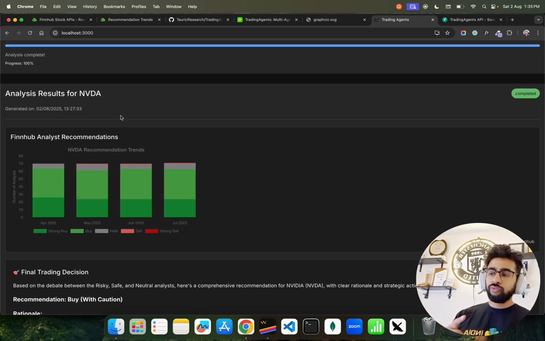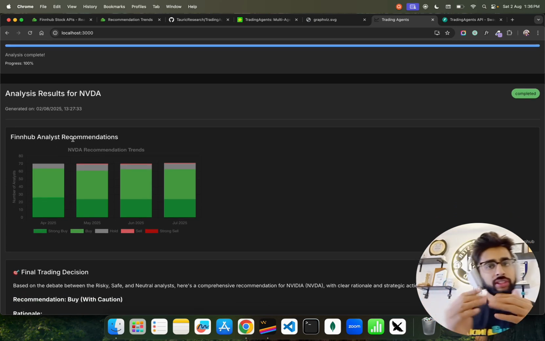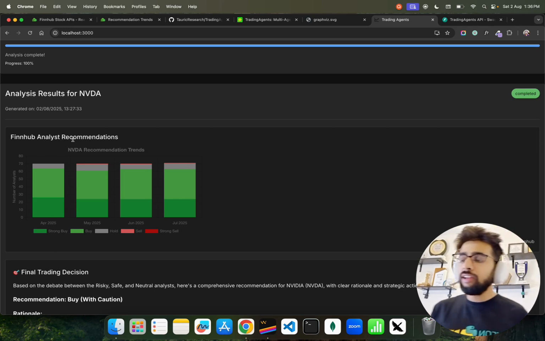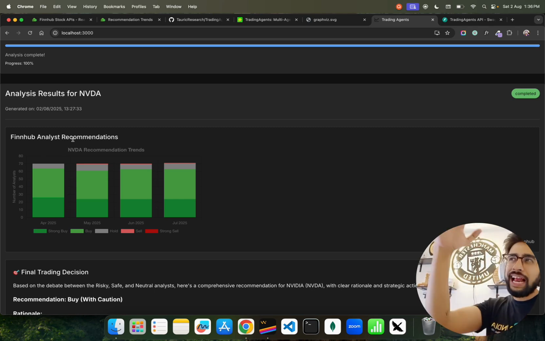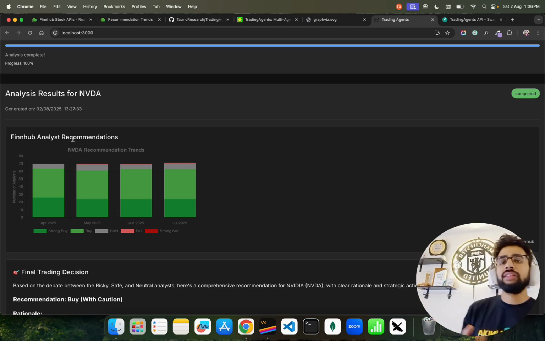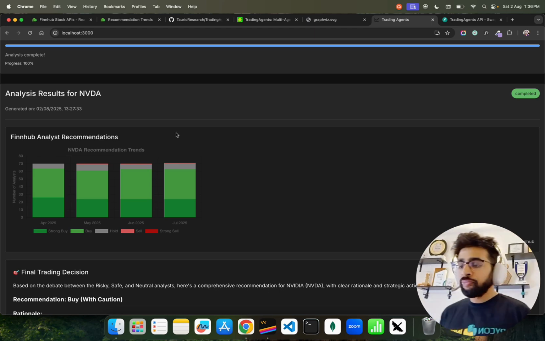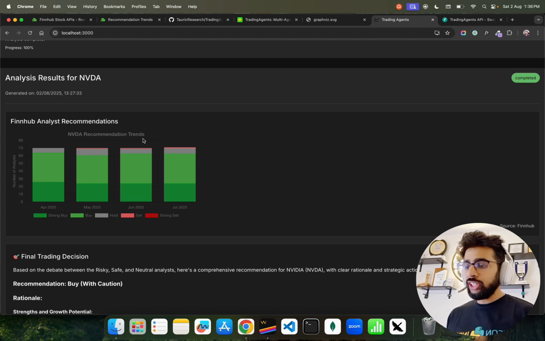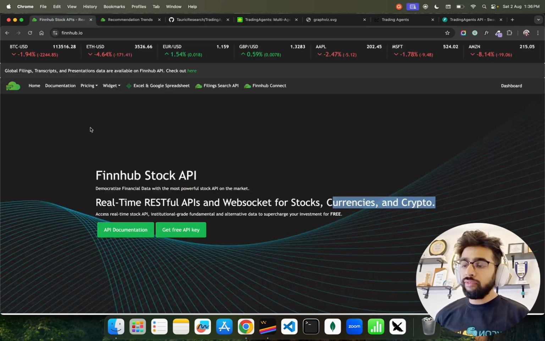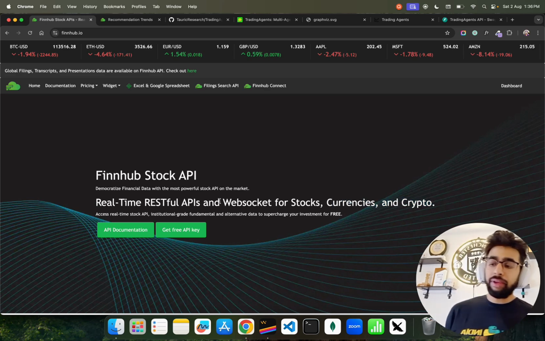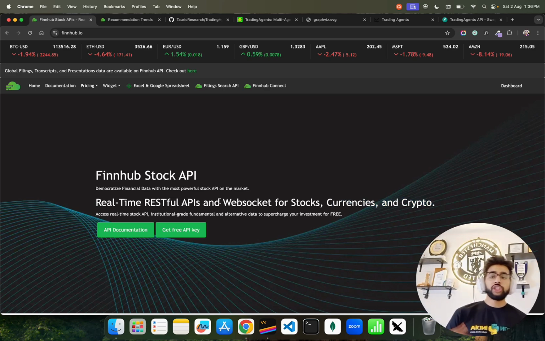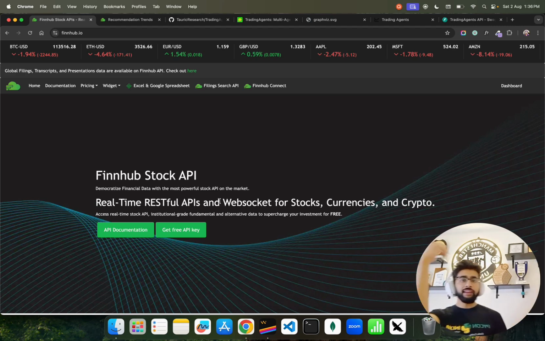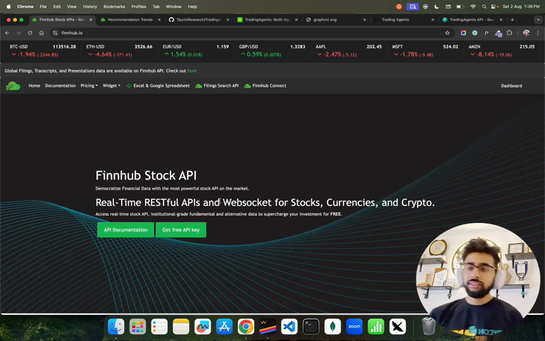I have two things. One is the agent-based output or recommendation, and the other is more statistical algorithms, looking at patterns, running some machine learning algorithms, and then giving you a recommendation. So here, Nvidia recommendation trends are based on Finnhub data. This is the Finnhub stock API that gives you RESTful APIs and web sockets for stocks, currencies, and cryptos. So this is amazing.